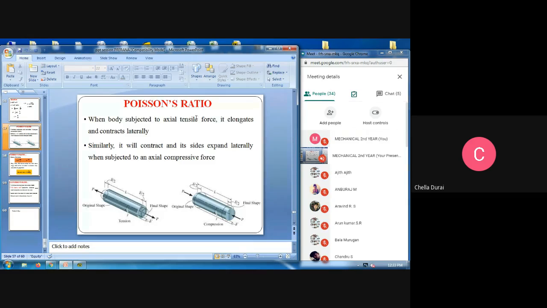When a body is subject to axial tensile force, it elongates and contracts laterally.